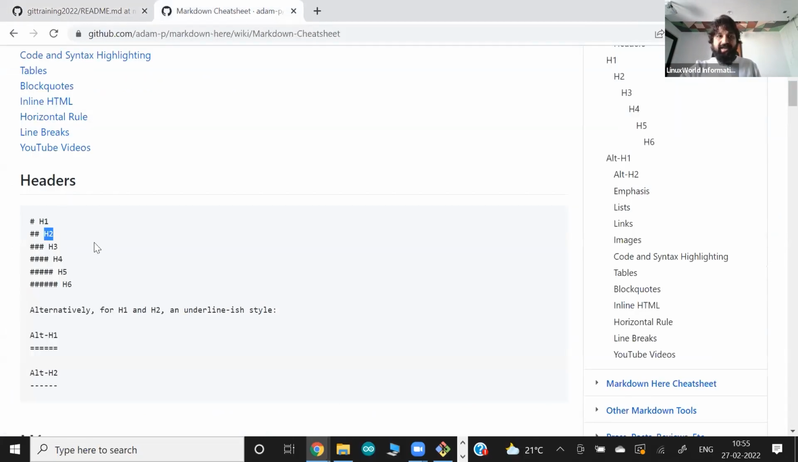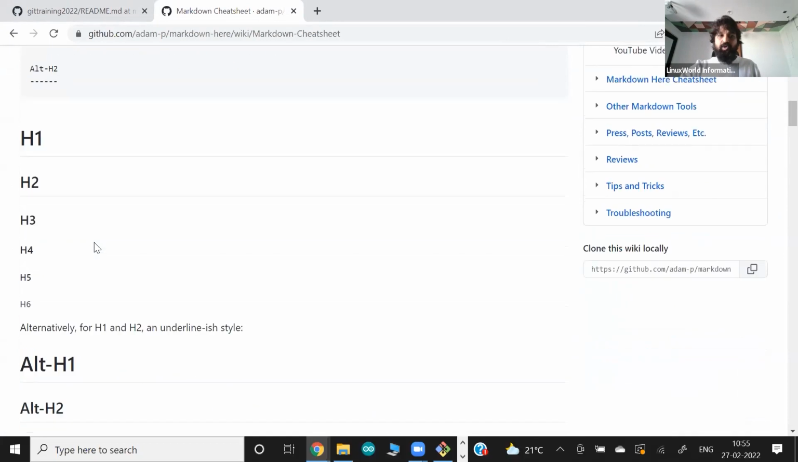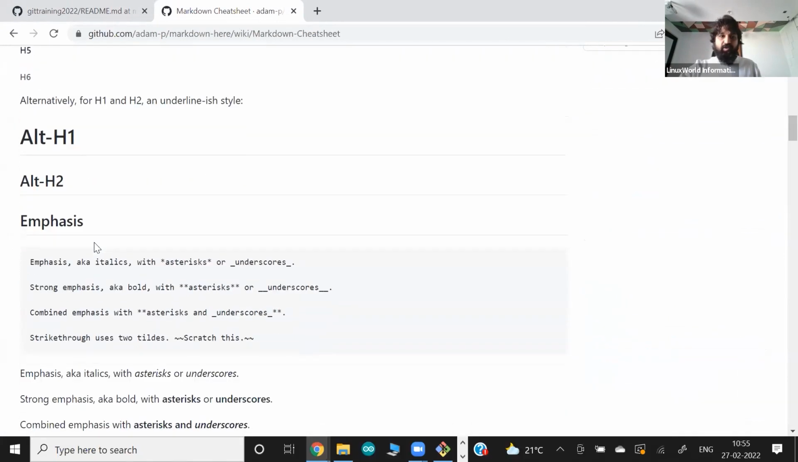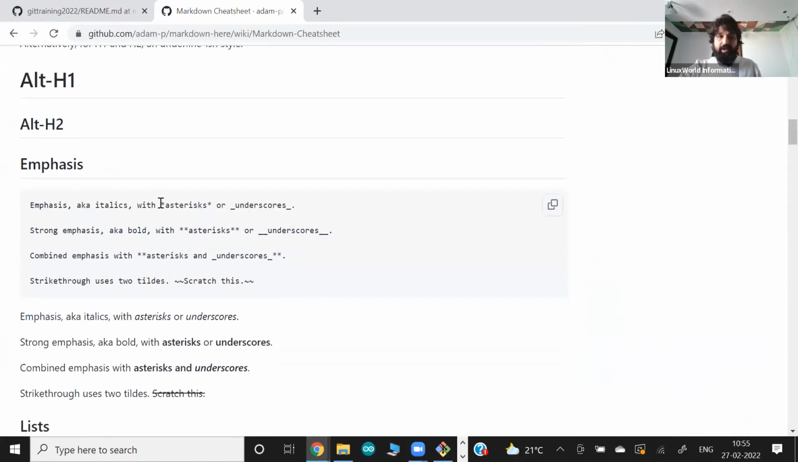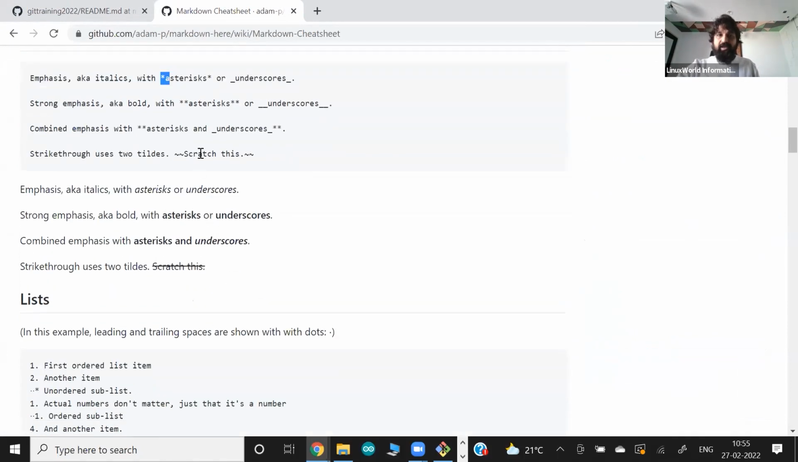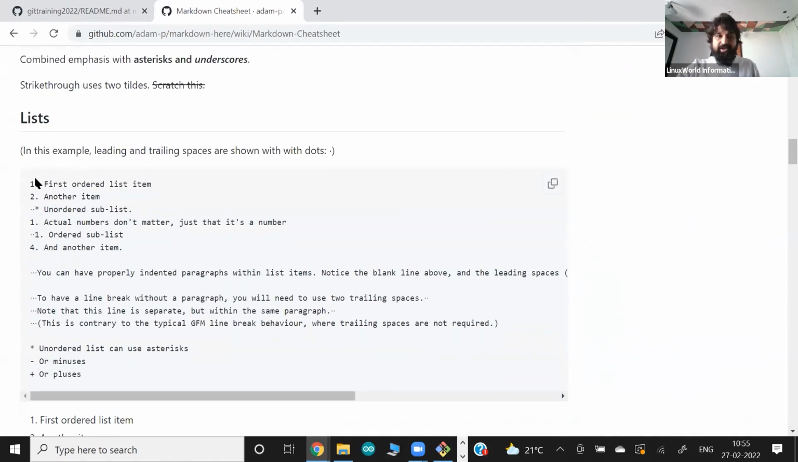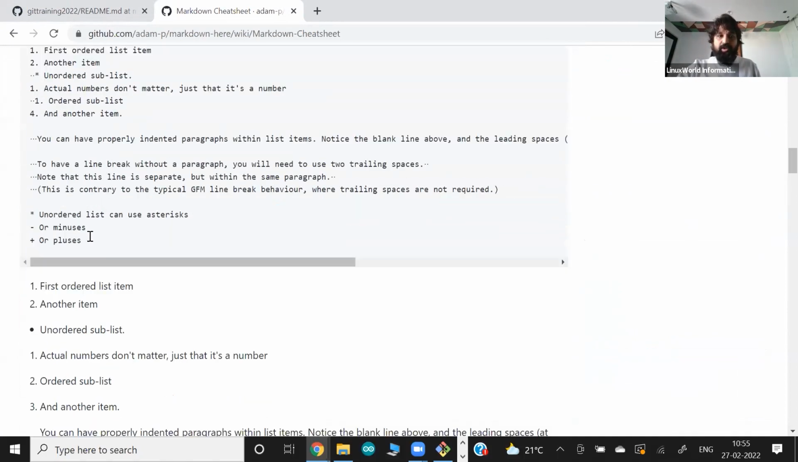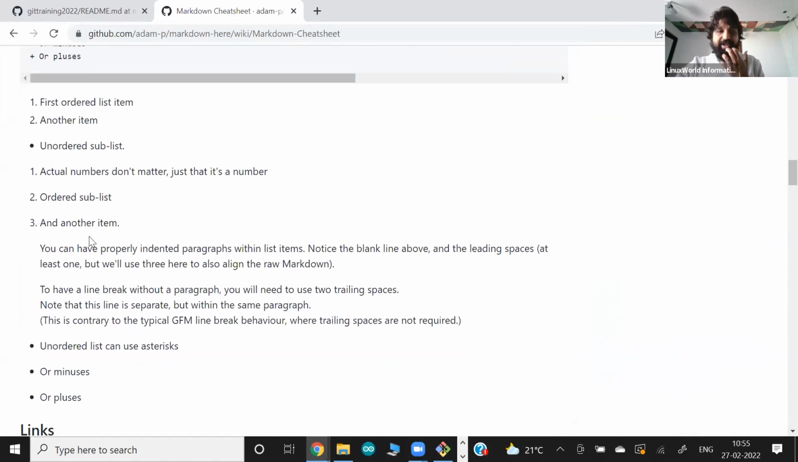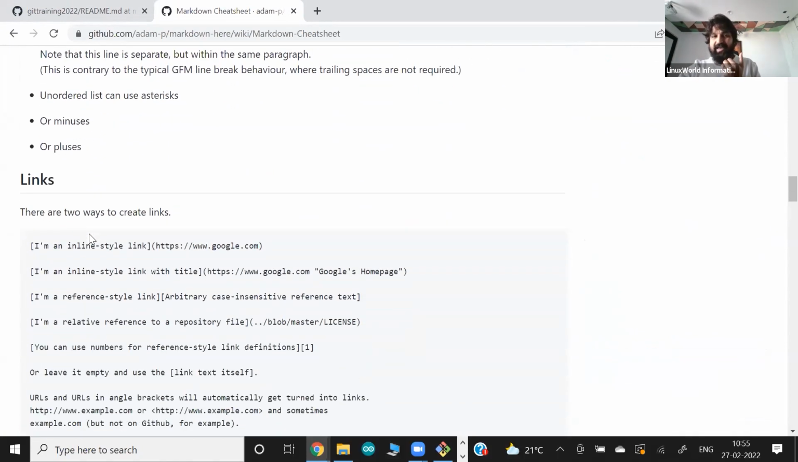Similarly, there are multiple things you can do. They give you the output also. If you want to emphasize something, you can use an asterisk or underscore. If you want to create a list like 1 2 3 4, you can do that. This is a good cheat sheet for look and feel things. I don't want to invest the time.